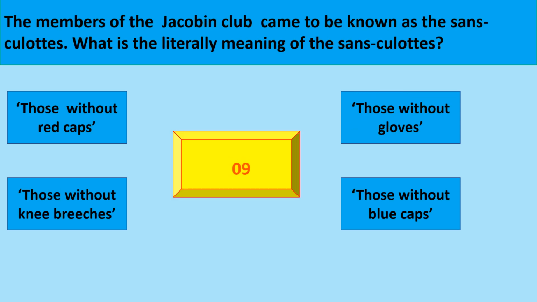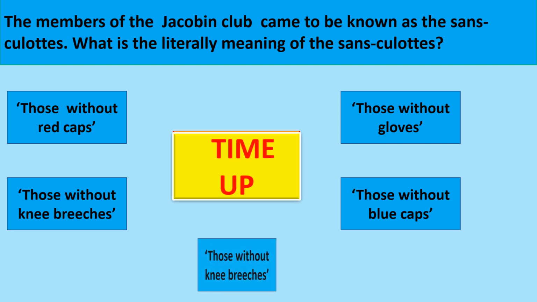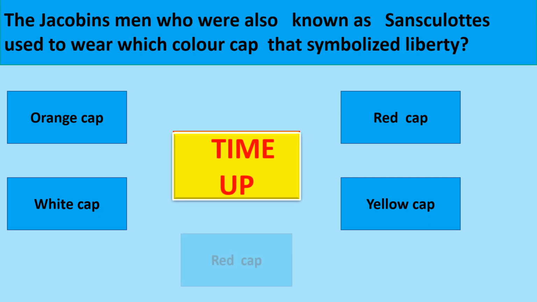The members of the Jacobin Club came to be known as the Sans Culottes. What is the literal meaning of the Sans Culottes? The correct option is those without knee breeches. The Jacobin men, also known as sans-culottes, used to wear which color cap that symbolized liberty? The correct option is red cap.